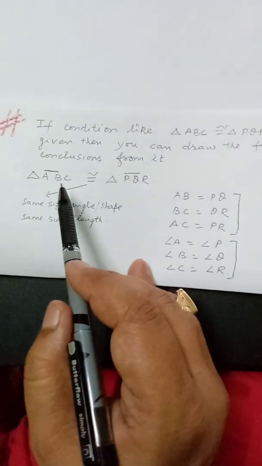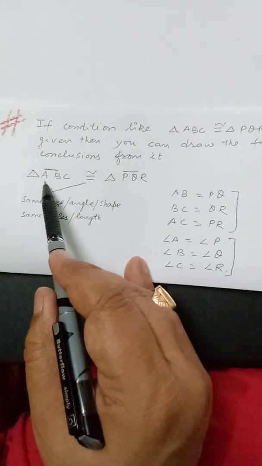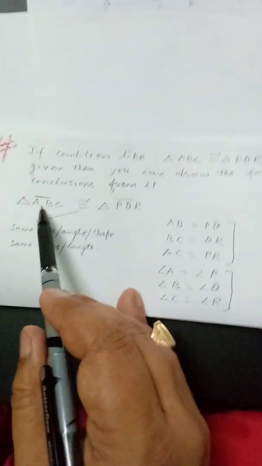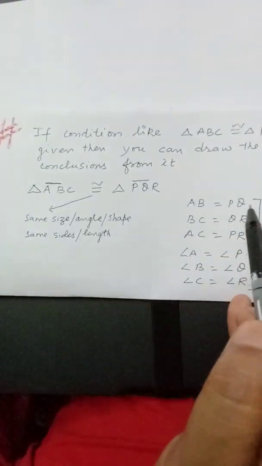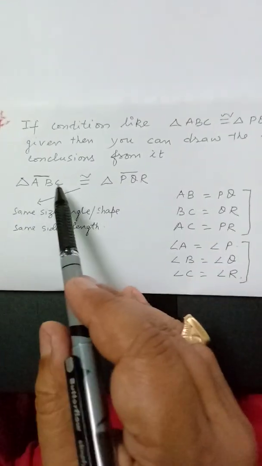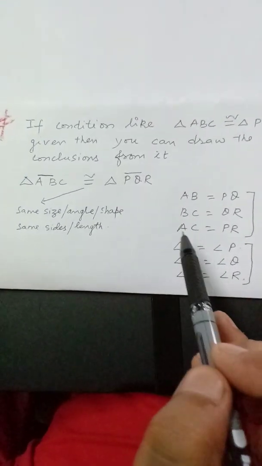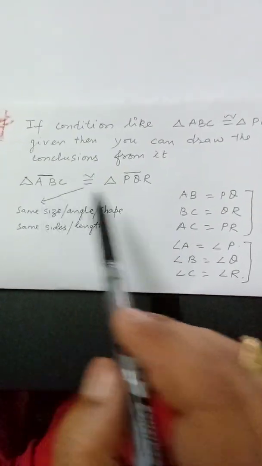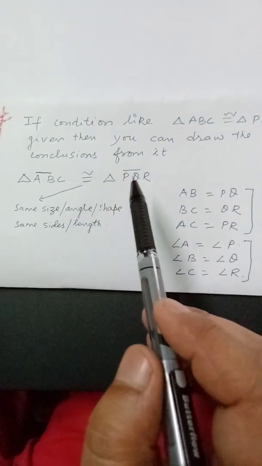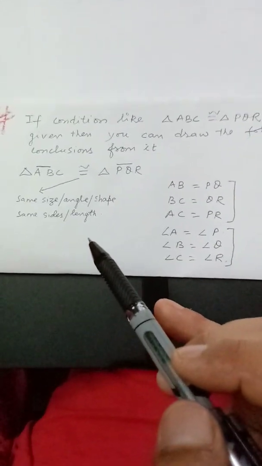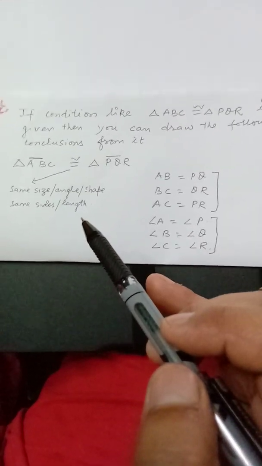Now here you have to pay attention. You have to be very careful that when we say that these triangles are congruent, it means AB is equal to PQ, then BC is equal to QR. This is BC, this is QR. Corresponding side AC, if we have taken AC, then it is PR. Angle A is equal to angle P, angle B is equal to angle Q, and angle C is equal to angle R. So children, keep these things in your mind because questions can be asked in any way.